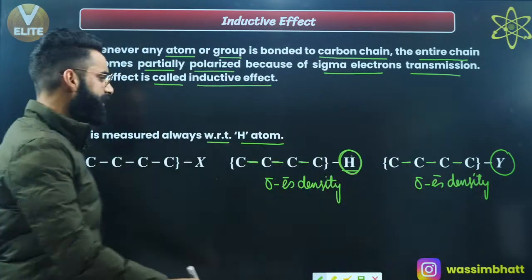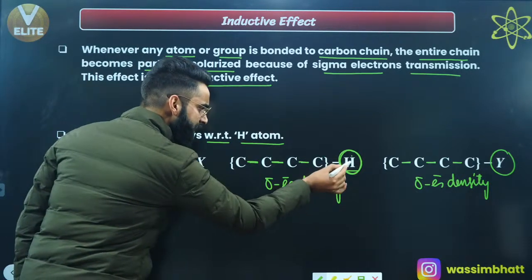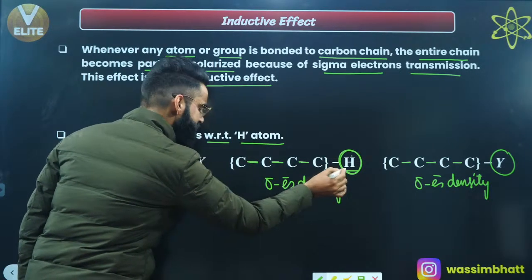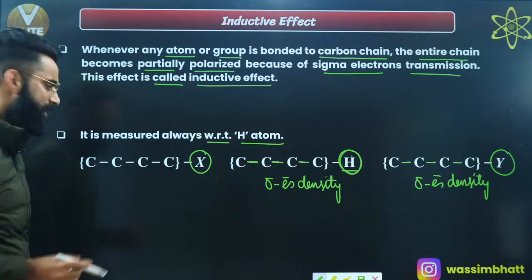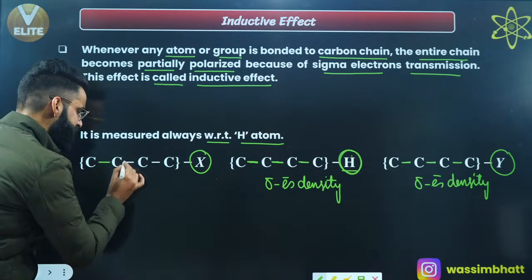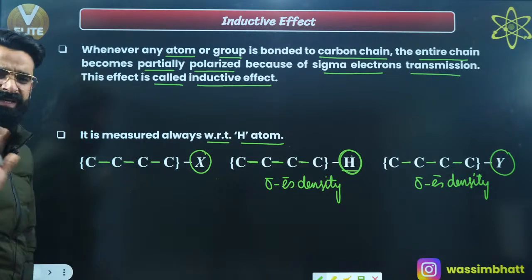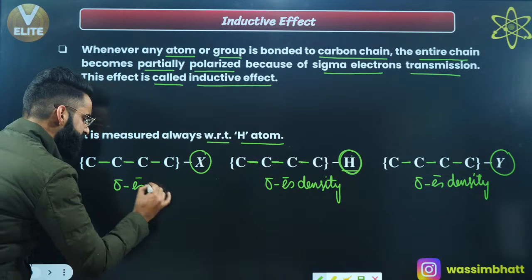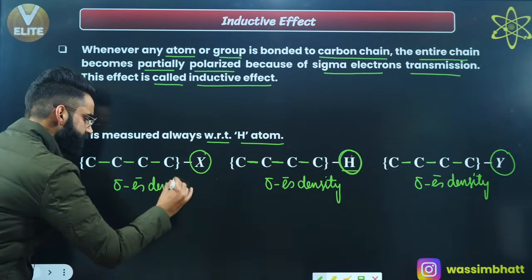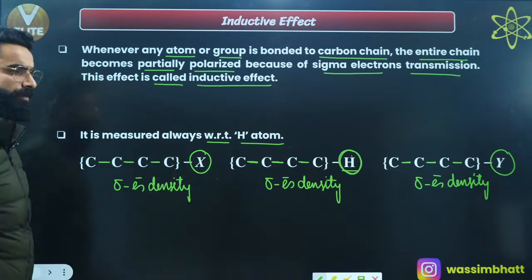Similarly, I'm again going to replace this hydrogen by an atom or a group of atoms X. Again, if you see the carbon chain, there are only sigma bonds present in it. So basically in this carbon chain, again, you have only sigma electron density. Now have a look at what I'm going to talk about.